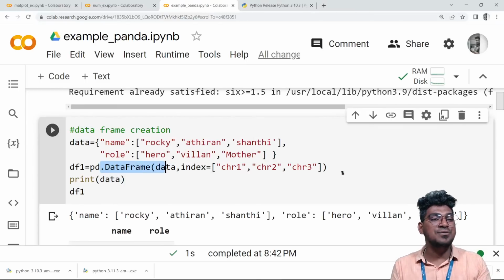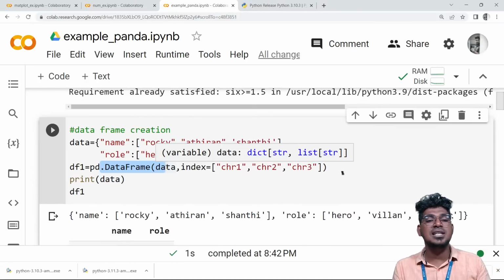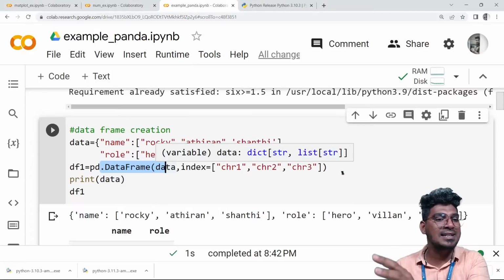This particular data frame function will help to visualize the tabulation format of this particular data. Try to understand.